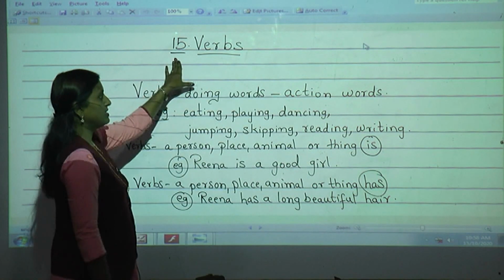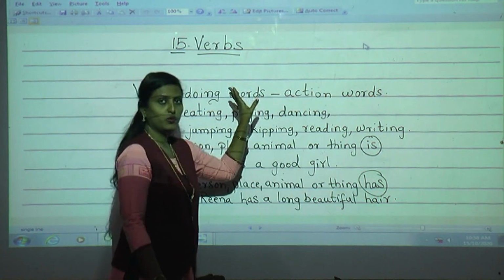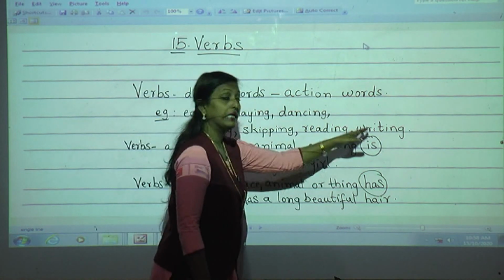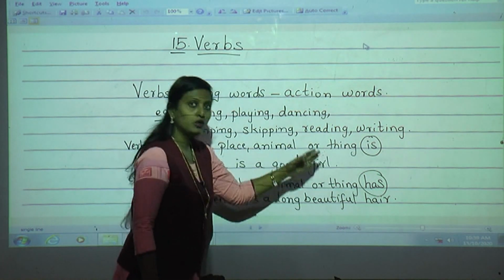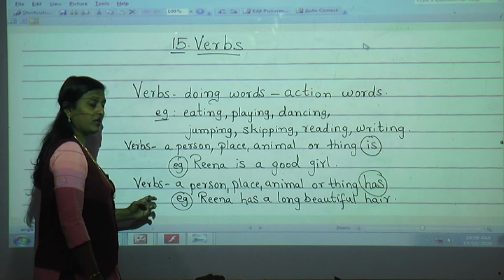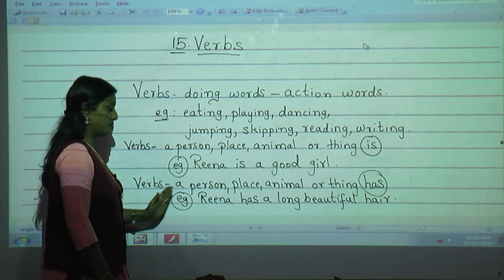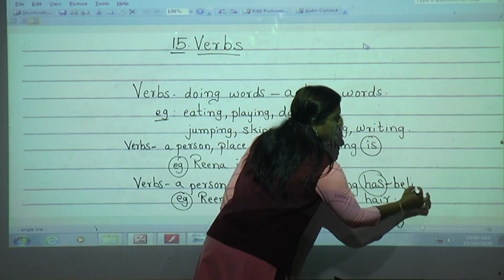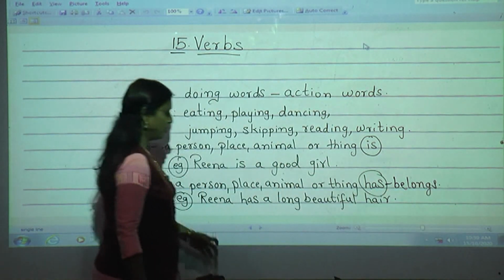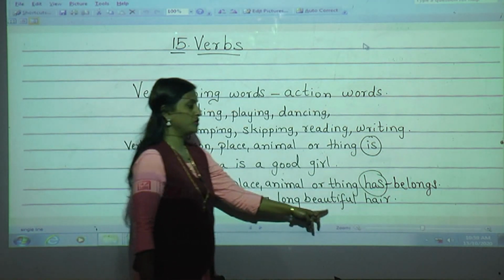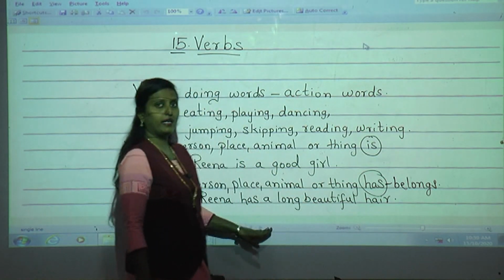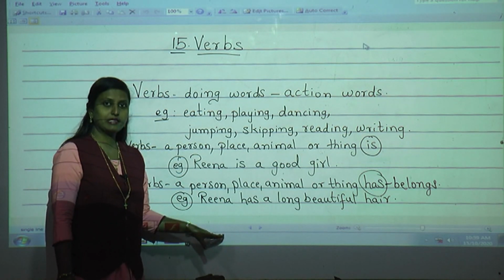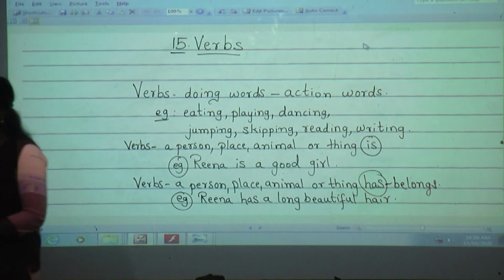Understood, students? So in verbs, not only action words or doing words are included, but also whatever a person, place, animal or thing is. For example, Reena is a good girl. And the third thing we are going to learn is whatever a person, place, animal or thing has, means belongs to it or whatever it possesses. For example, Reena has long beautiful hair. This is a thing which belongs to Reena. So these are the three things we are going to learn in today's lesson, lesson number 15, verbs.